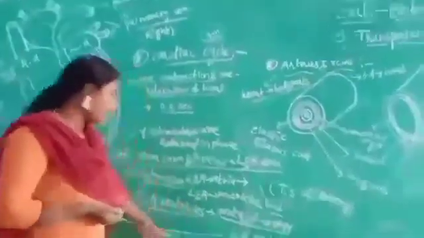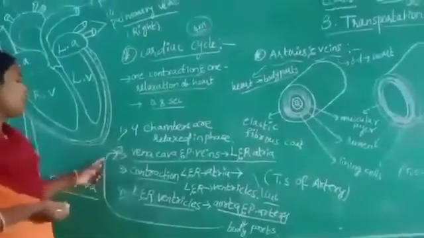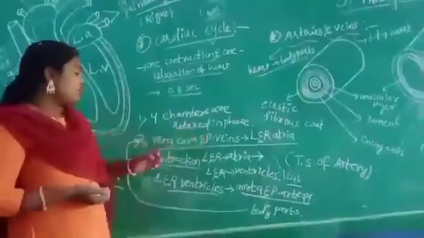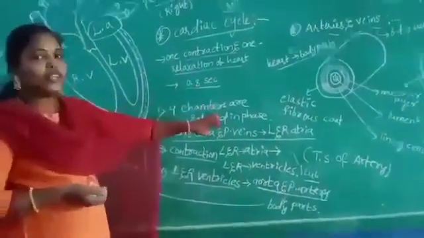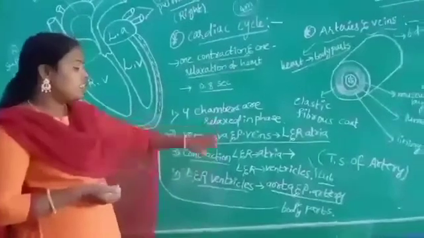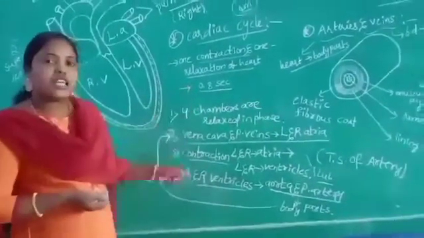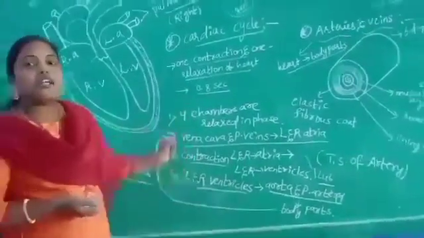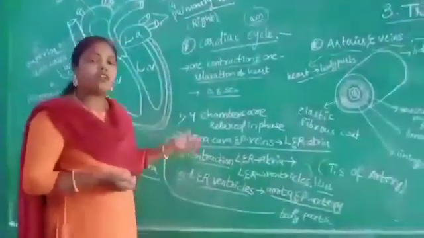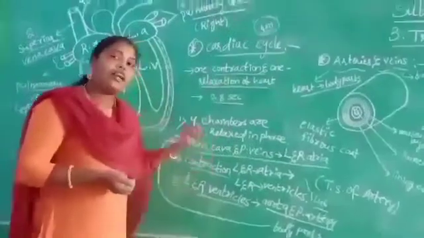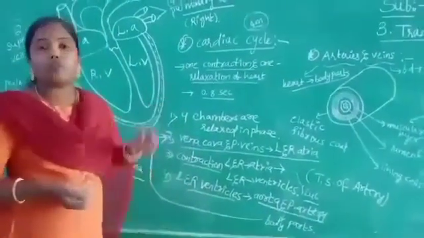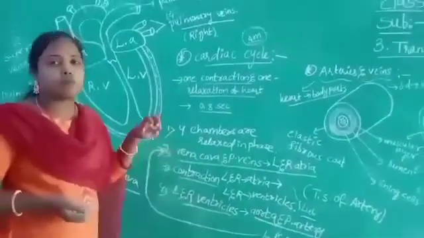Then what happens again? The vena cava and pulmonary veins carry the blood and give it to the auricles, then to the ventricles, then to the aorta, then to the body parts. Like this, the circulation is continuous: the flow of blood from different body parts to the heart and from the heart to different body parts is a continuous process.